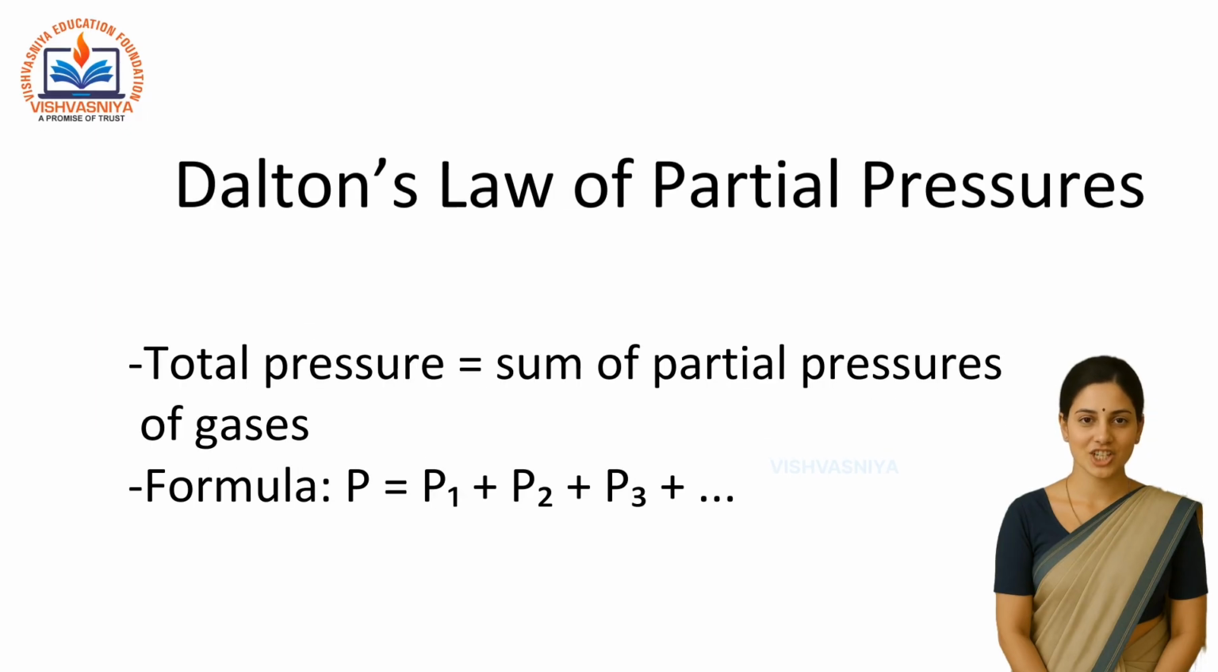Dalton's law of partial pressures. When multiple non-reacting gases are present in a container, the total pressure is the sum of the partial pressures of each gas. That is, P equals P1 plus P2 plus P3 and so on.